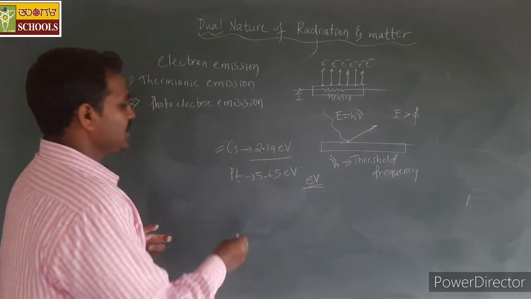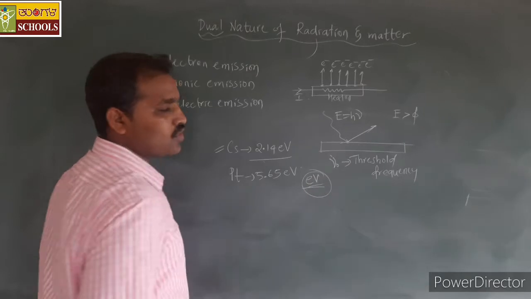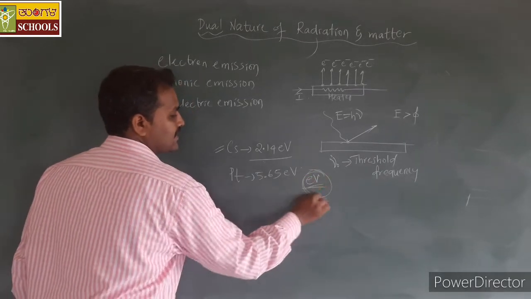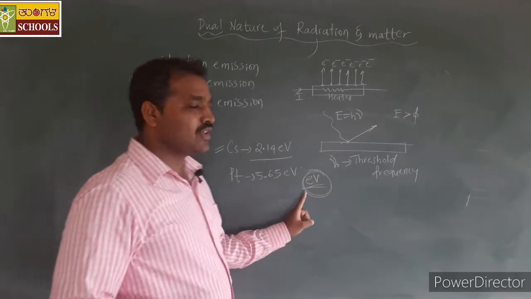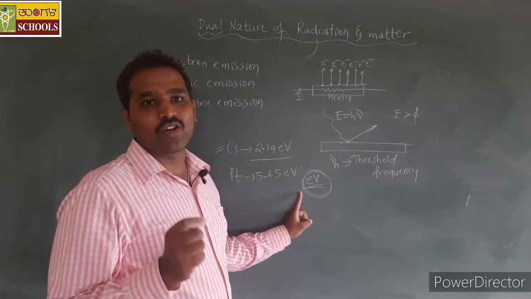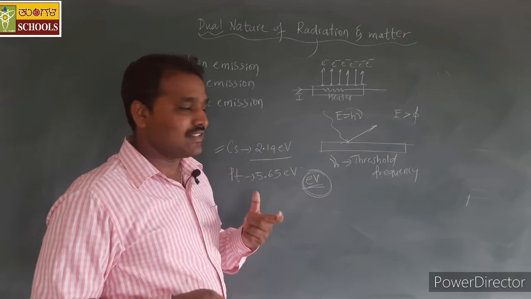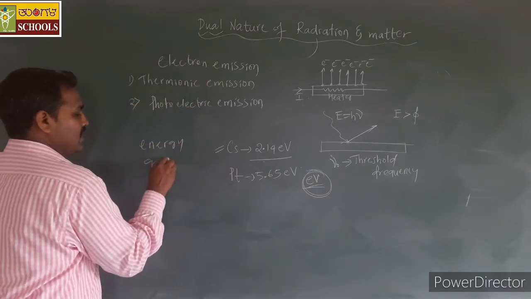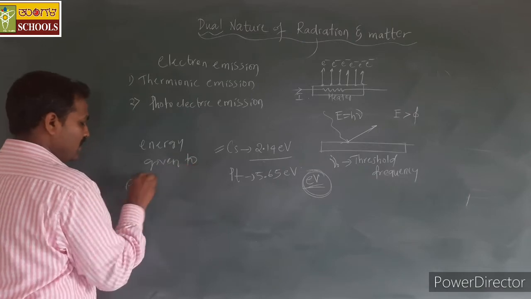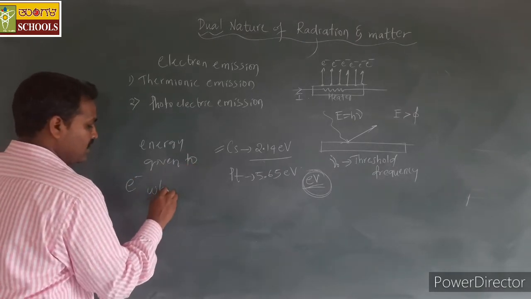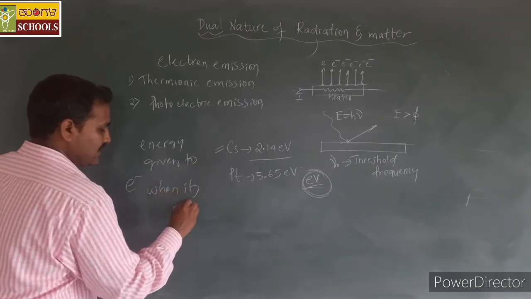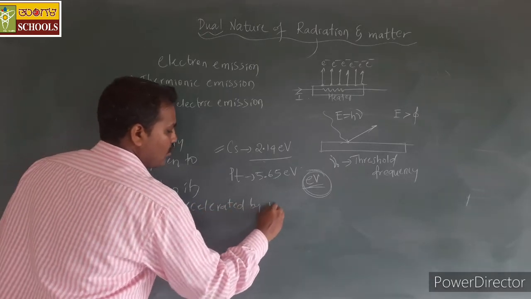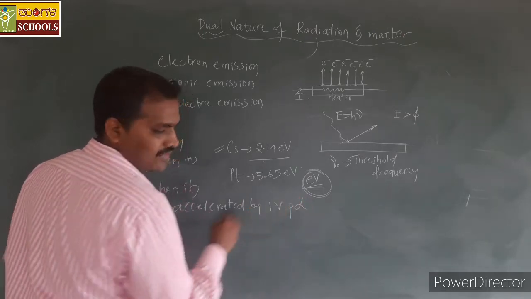And the electron volt, this unit can be defined as the energy given to an electron when it is accelerated by 1 volt potential difference.